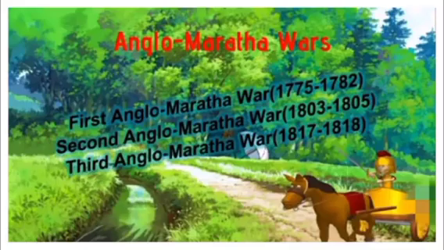The Anglo-Maratha Wars were fought in three phases: the First Anglo-Maratha War between 1775 to 1782, then the Second Anglo-Maratha War between 1803 to 1805, then the Third Anglo-Maratha War between 1817 to 1818. Now, let's see it one by one.